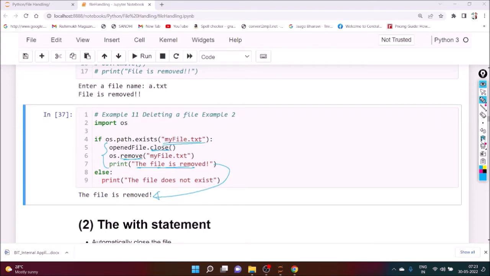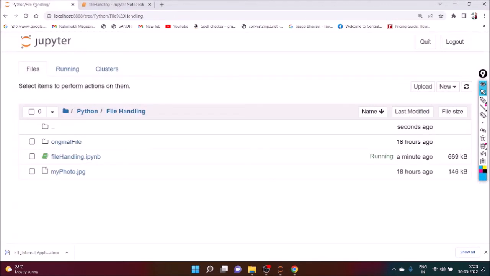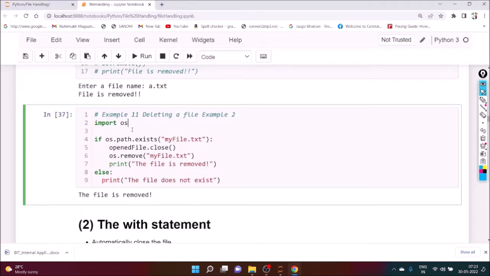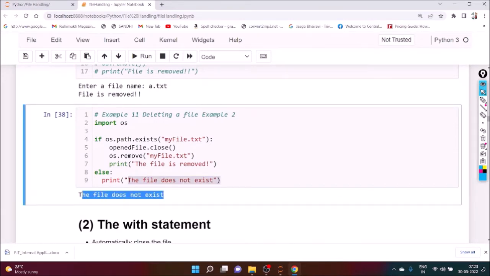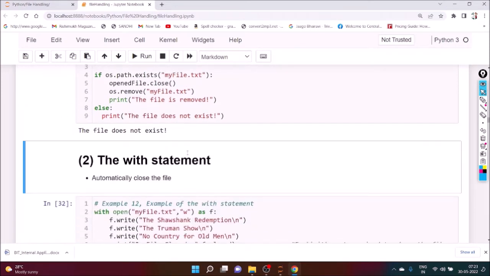So you can see here whether my file is there or not. Here you can see my file is not there. Okay. So if you re-execute it, it will print the file does not exist. You can see here the file does not exist. Okay. So in this way we can remove the files.